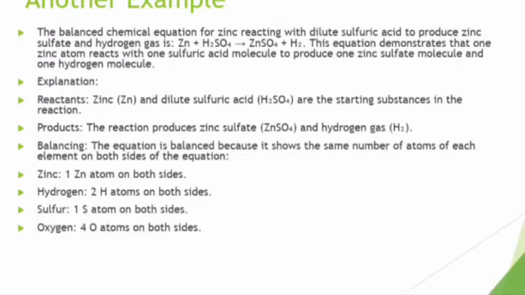Why is it balanced? The equation is balanced because it shows the same number of atoms of each element on both sides of the equation. One zinc atom on both sides, 2 hydrogen atoms on both sides, 1 sulfur atom on both sides, 4 oxygen atoms on both sides. This is a balanced chemical equation.